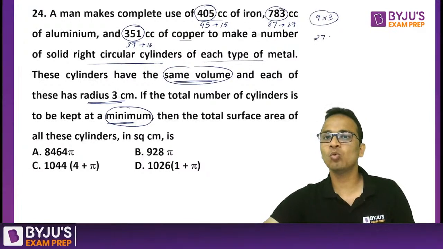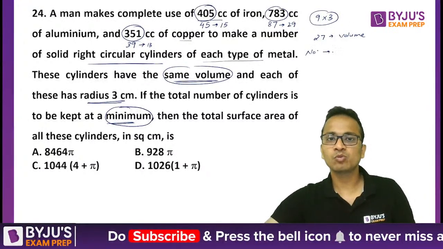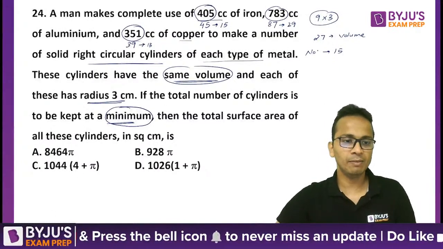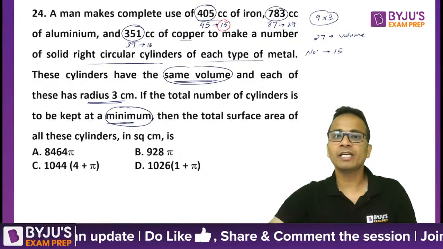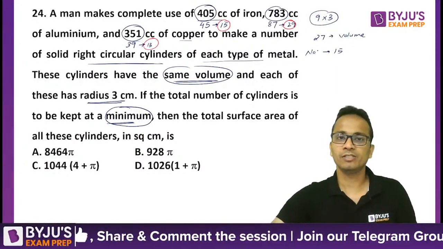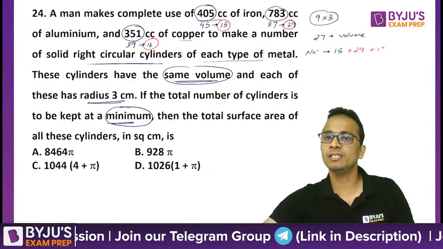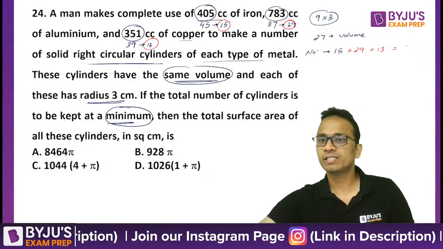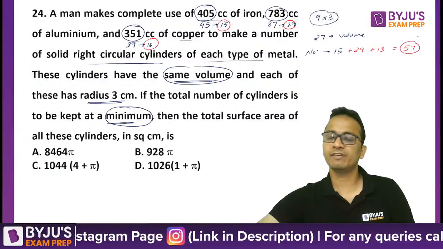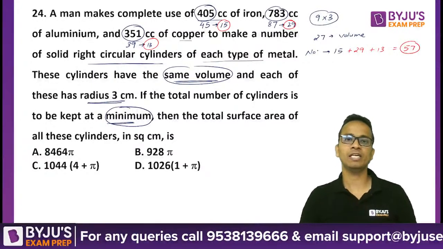So 27 will become the volume of each of these cylinders, and the number of cylinders of each of these types will be 15 of first type. I'm marking it with a red color. Okay, so the remaining part after taking highest common factor will give you the number of cylinders. So 15 cylinders plus 29 cylinders plus 13 cylinders. Okay, so total number of cylinders 20, 30, 40, 52, 57. The total number of cylinders will be 57. Each of these cylinders is of equal volume. Volume is 27 and the number of cylinders is 57.